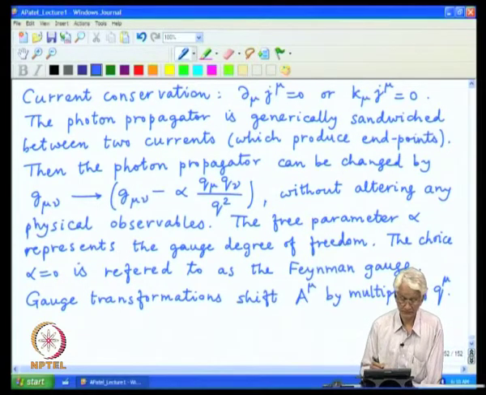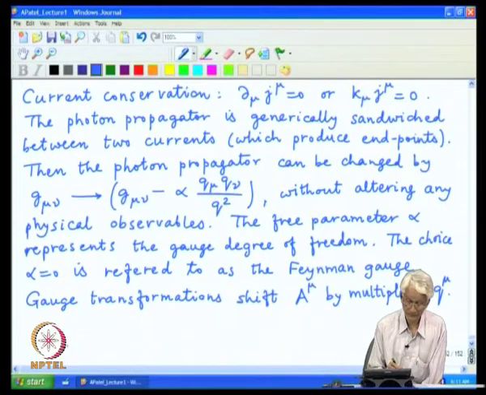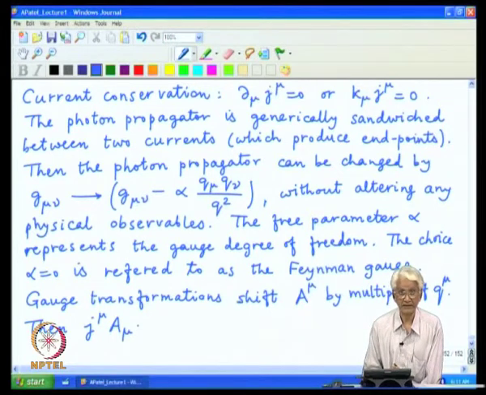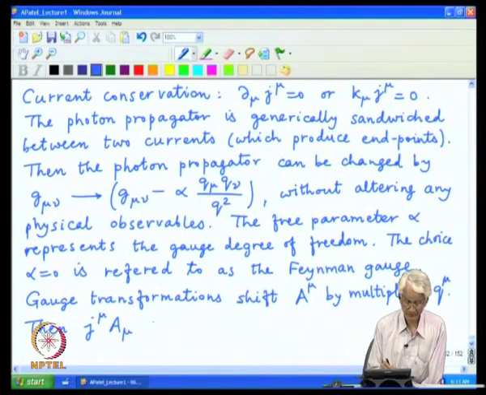So, we have the currents coupling to the vector field, which was what our interaction was in the case of the Dirac equation as well as in the case of Maxwell's equation.